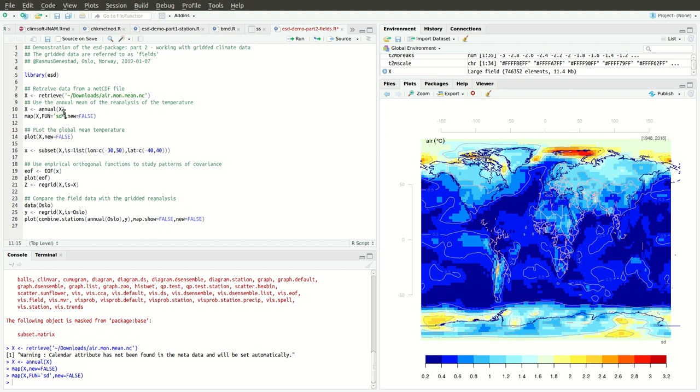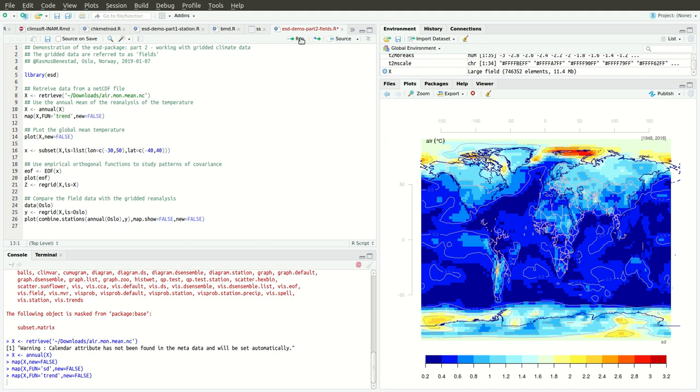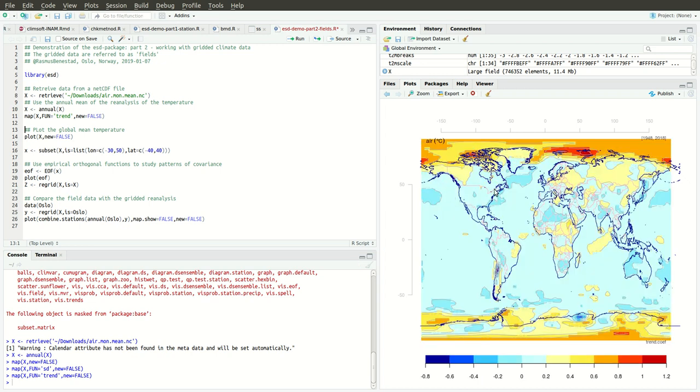We can have a trend as well. So if we do trend here, then it will show the trend coefficients. I see it takes a little bit longer maybe. Yeah, so here you can see the warming has been strongest up in the higher latitudes. Let's go back to the mean.